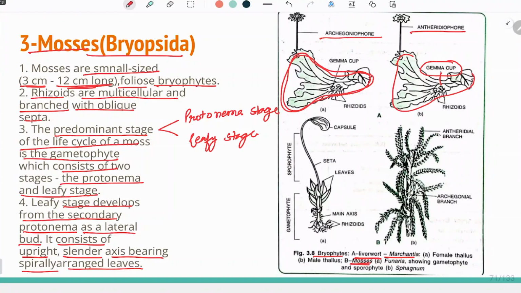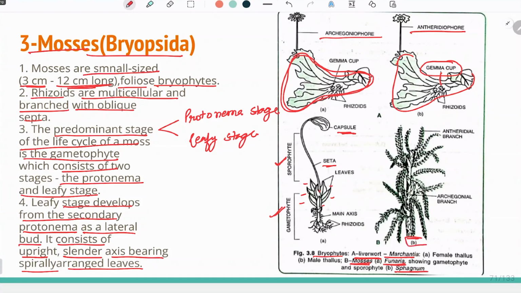The second example is of mosses. The mosses have a gametophytic and a sporophytic plant body, which is a parasite. So the sporophyte will have a foot, which we will not be able to see, but a seta and a capsule. This is the sporophytic plant body, whereas the gametophytic plant body has two stages, the protonema stage and the leafy stage. The protonema stage is a small stage, whereas the leafy stage will have leaves which are spirally arranged. And this is an example of Funaria.